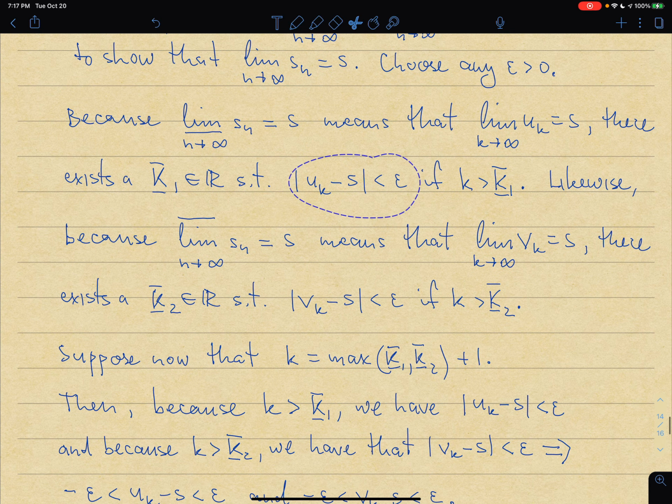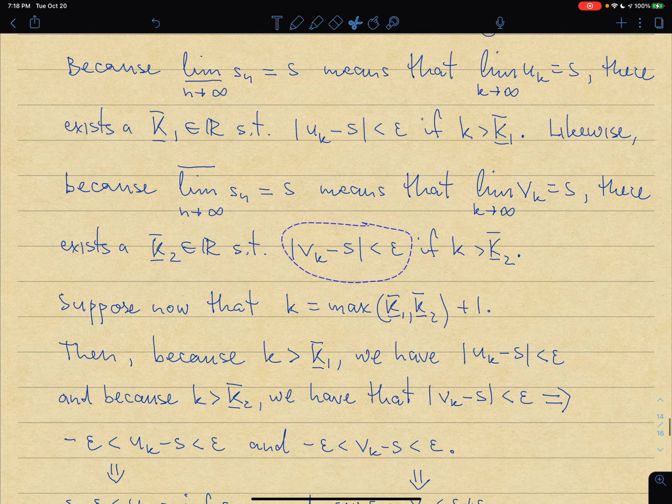In a similar vein, because lim_sup of Sn is equal to S, what was lim_sup of Sn? Lim_sup of Sn was the limit as k goes to infinity of suprema of Sn when n is greater or equal than k. And those suprema I denoted by Vk. So because I know that the limit of Vk is S, then there exists another number, capital K2, such that if k is bigger than K2, then Vk minus S is less than epsilon. Right, so I'm getting this from the fact that lim_sup and lim_inf are limits of Uk and Vk.